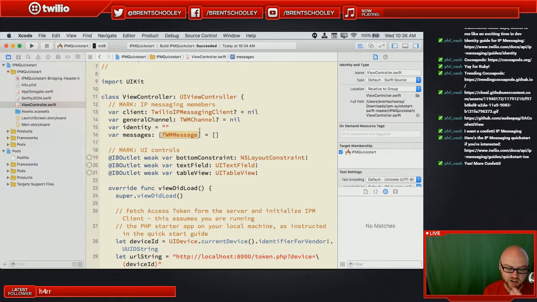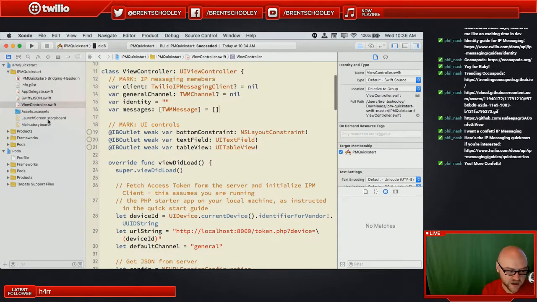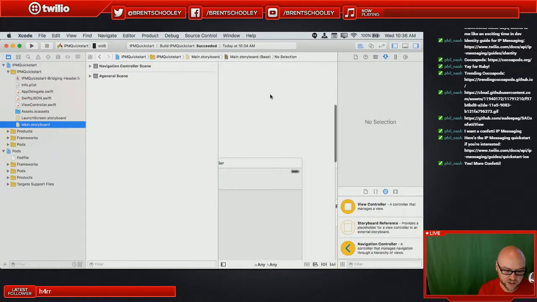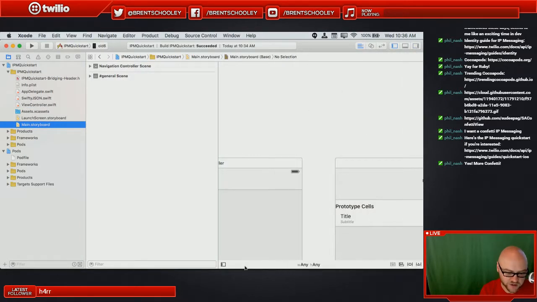Now, you might notice this looks pretty familiar to that table view code that we were looking at before that had an array of objects. Same concept here. We're going to do the exact same thing with this array that we did with the other array. There's a few outlets here that are coming out of the storyboard, which we should probably take a look at before we go too much further.